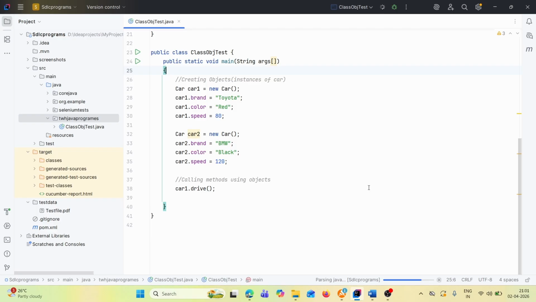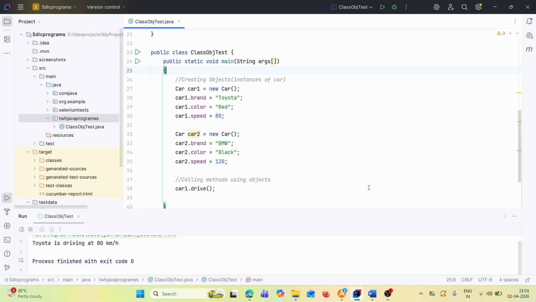It will execute and show the result. See, absolutely working fine. The result is Toyota is driving at 80 km per hour.